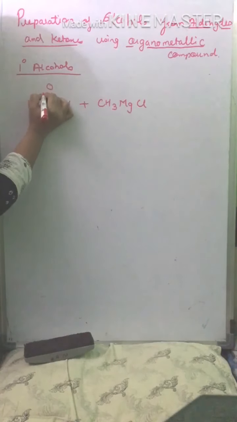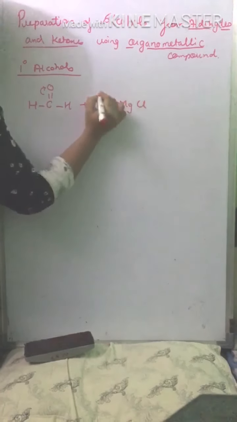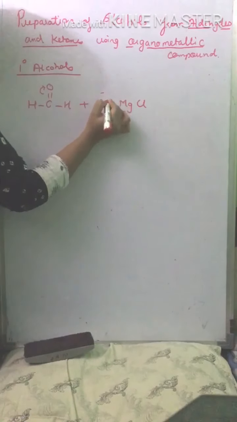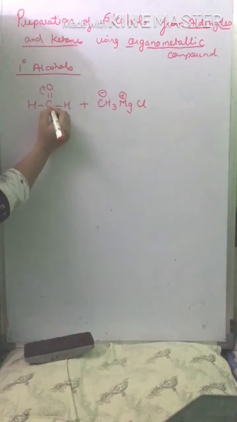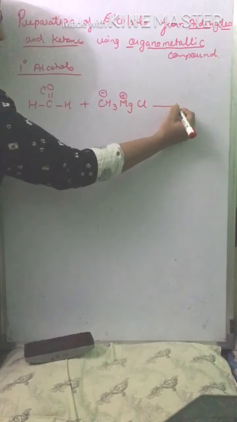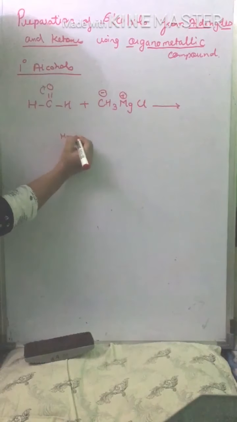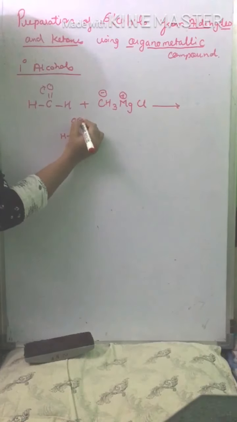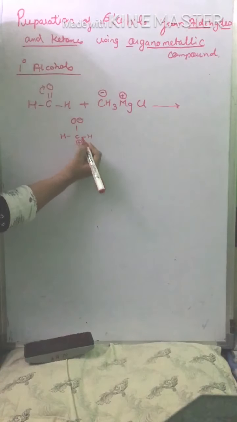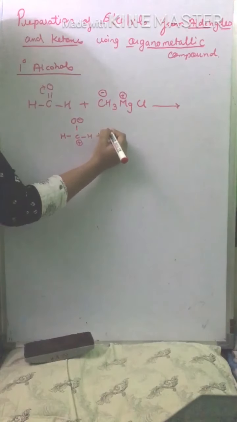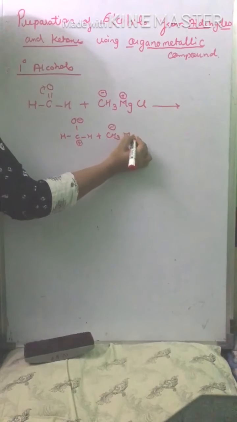Now oxygen is highly electronegative, so it is pulling the electrons towards itself. In the reagent, this alkyl group is carrying a slightly negative charge, and the metal is carrying a slight positive charge. The reaction goes in this way: H2CO, with H and a positive carbon, and CH3 minus MgCl.